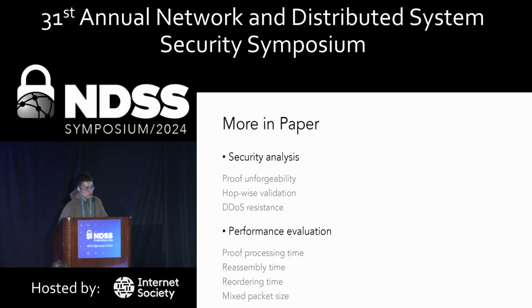Due to time constraints, not all sections are mentioned. Our paper contains more content for further reading, such as security analysis and other experiments. We prove that our proof unforgeability is guaranteed by the AES CBC MAC itself, and we use formalization to prove that our hop-wise validation can defend against attackers like packet alteration, injection, and deviation.